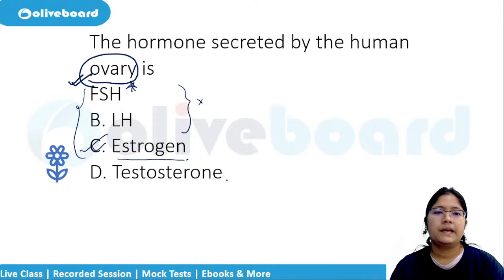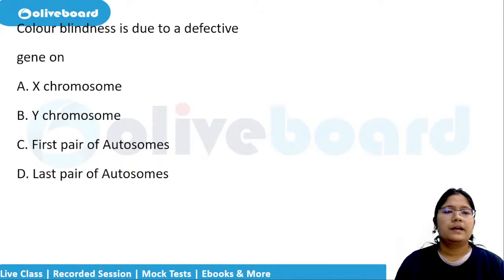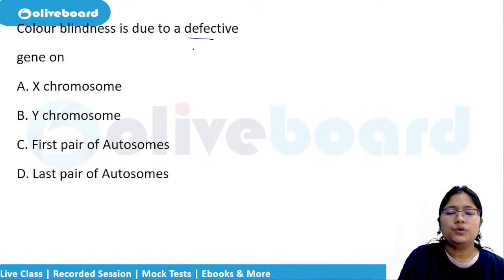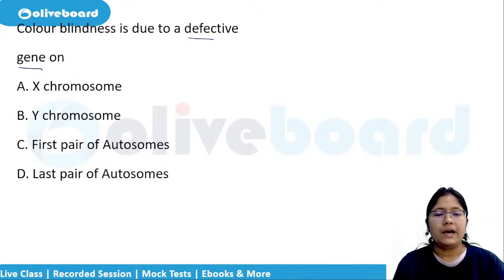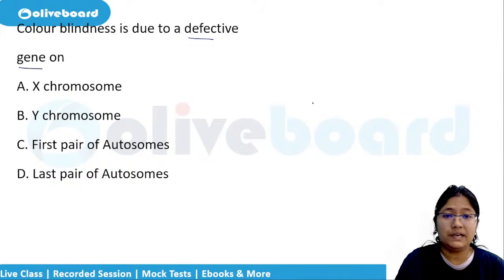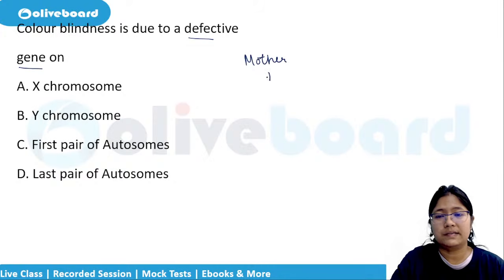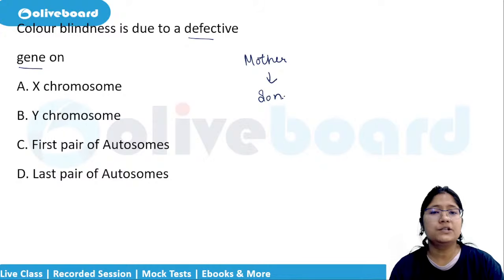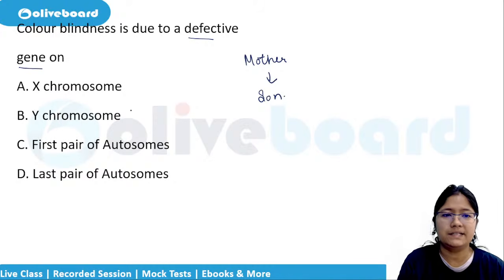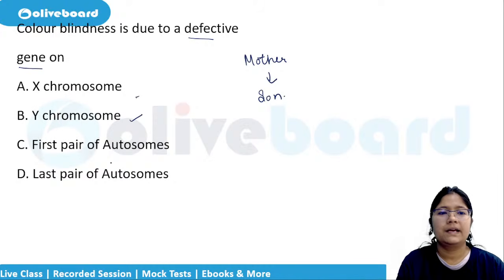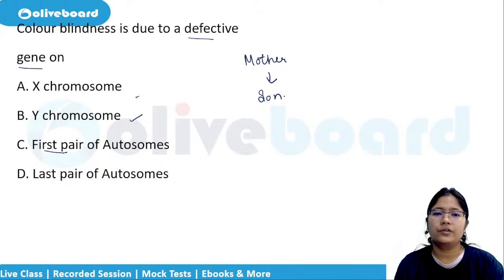All right. Next question. Color blindness is due to a defective gene on, again, I'll give you the hint, mother to son. Okay. Color blindness is due to a defective gene on. Is it X-linked? Is it Y-linked, pair of autosomes, or the last pair of autosomes? What will be the correct answer?